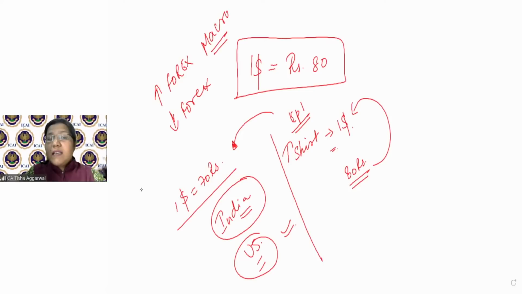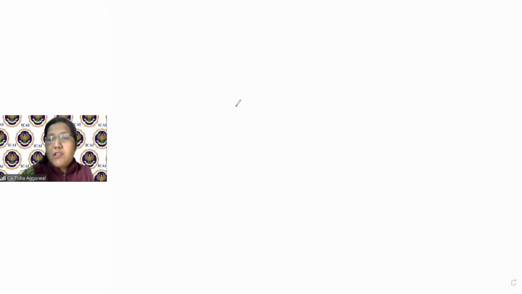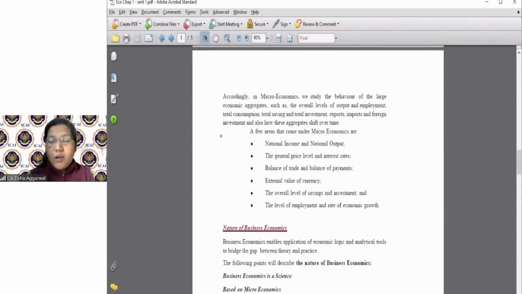The government wants that the dollar price should not go very high. Why? Because our basic requirements, like crude, are priced in dollars. So they want the dollar value not to go very high, because it becomes expensive on the government's pocket.